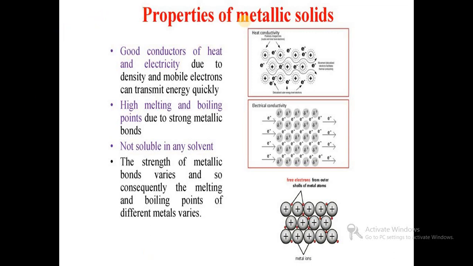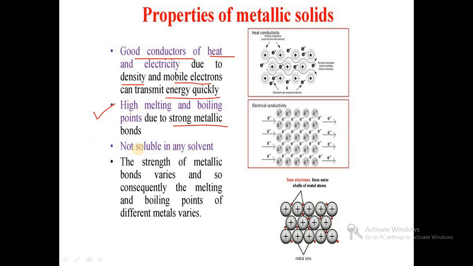Next we will see the properties of metallic solids. They are good conductors of heat and electricity due to the presence of mobile electrons which can transmit energy quickly. They show high melting and boiling points due to strong metallic bonding.